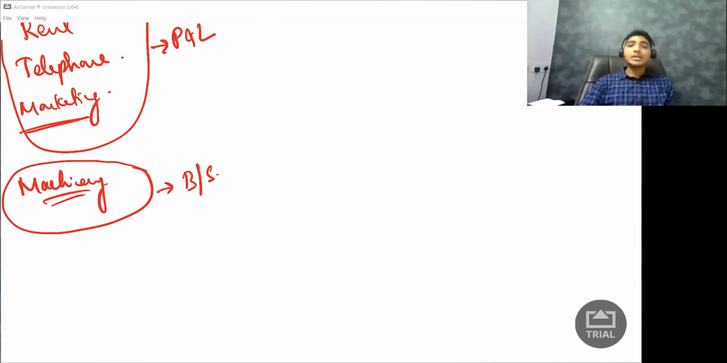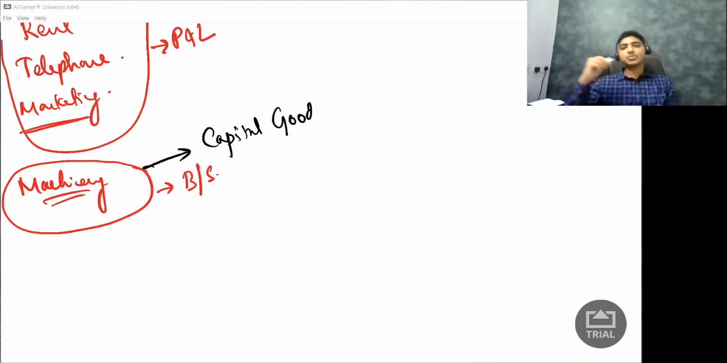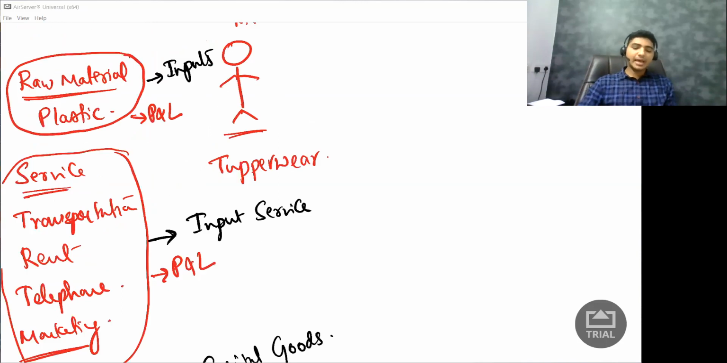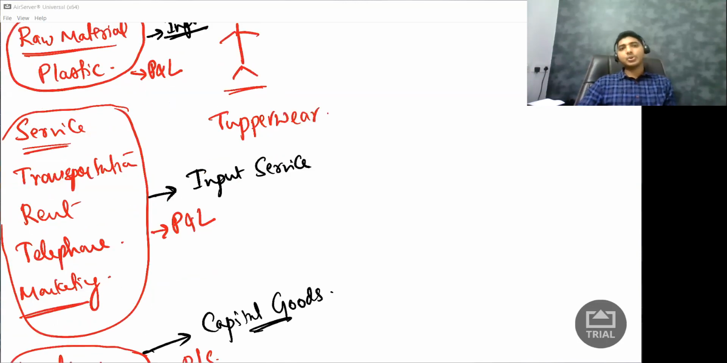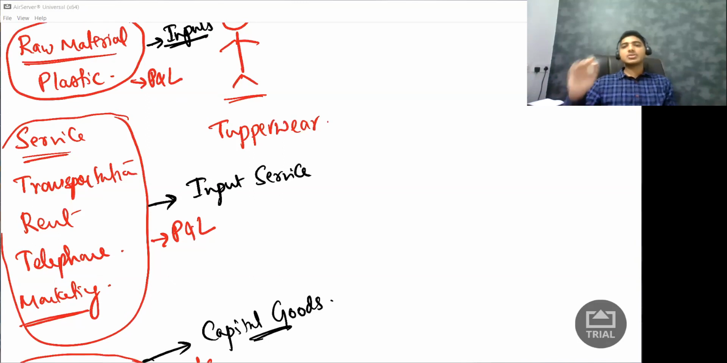I will not even call it a capital asset. What will I call it? I'll call it capital goods. So how do you differentiate between inputs and capital goods?